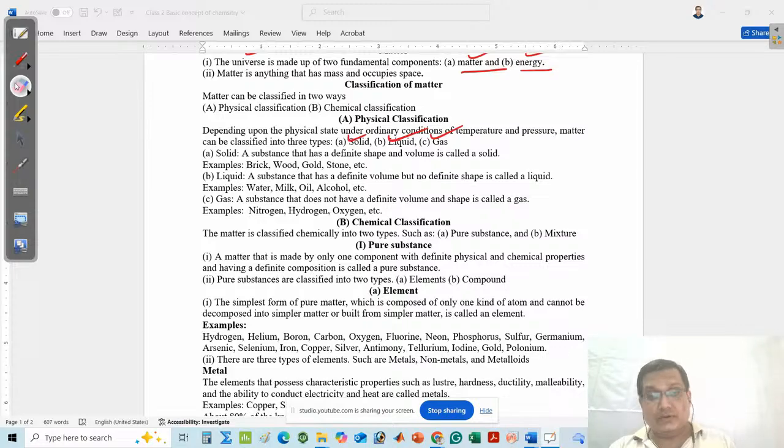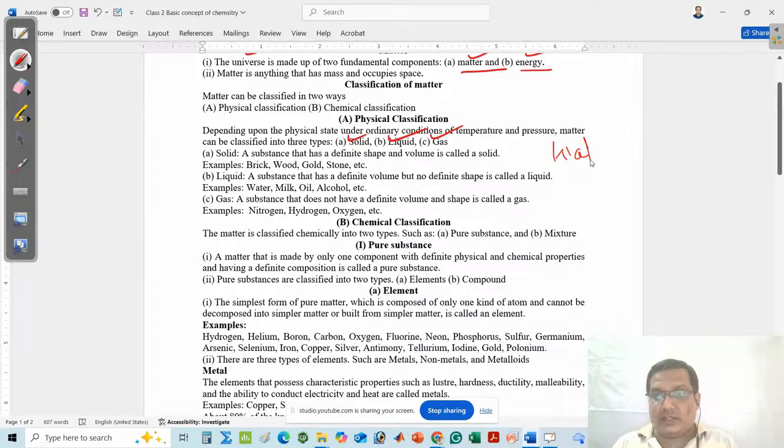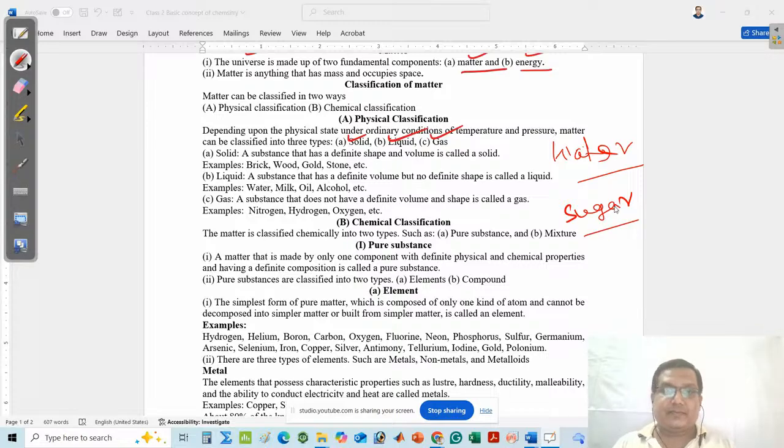Now let's move on to an example. One is water, and another is sugar solution. First, I will talk about water. If I want to say whether water belongs to a pure substance or mixture, or whether sugar solution belongs to a pure substance or mixture.